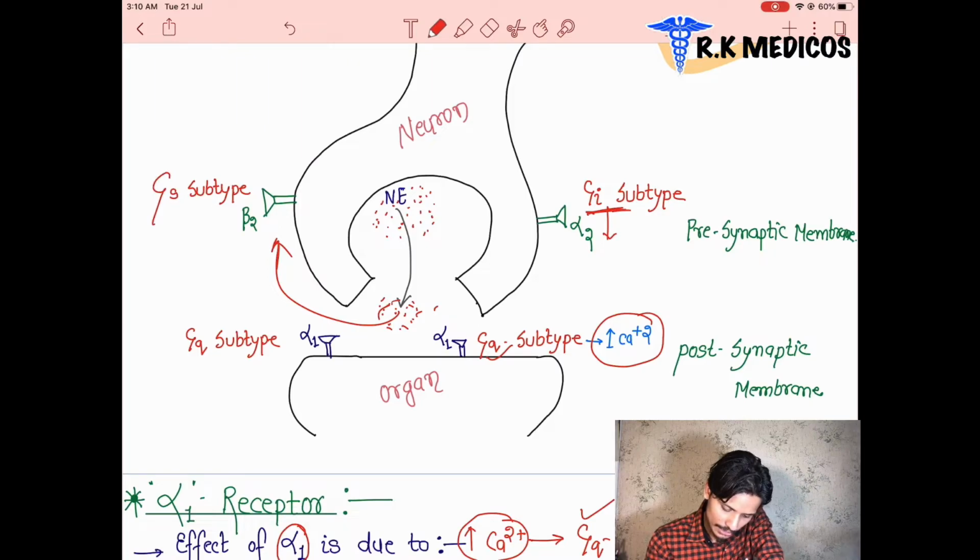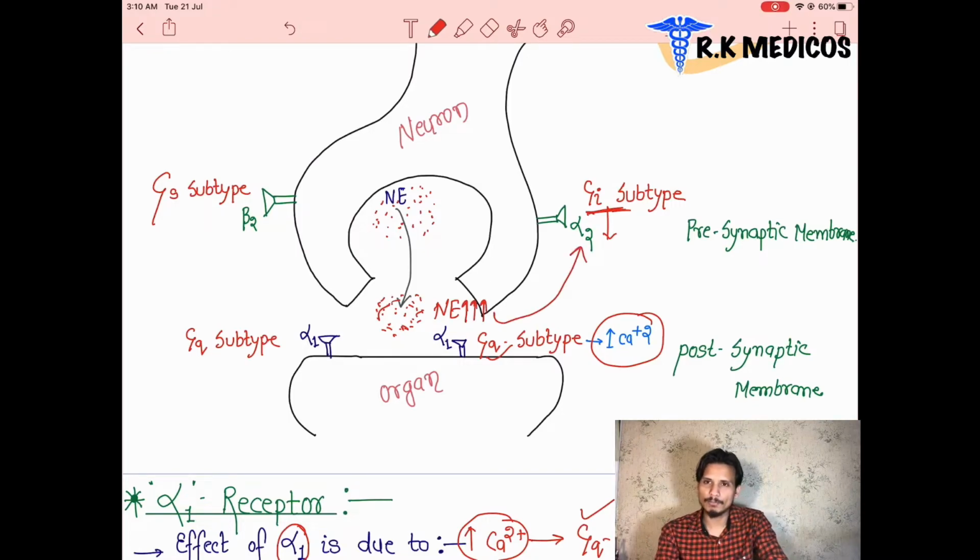Suppose now you can imagine, these are the neurotransmitters released here. In the case where the neurotransmitter is released in higher amount, they are going to bind the GI subunit of the G protein on the alpha 2 receptor, and these alpha 2 receptors get inhibited. So these inhibited alpha 2 receptors send signals to the vesicles, and they are not going to be released.